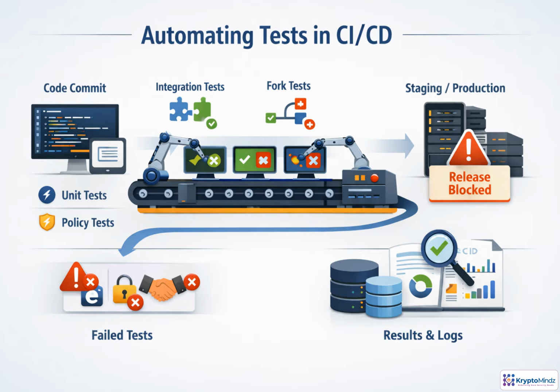CI/CD turns testing into a release gate, not a checklist afterthought. Every commit should trigger fast unit and policy checks. Before staging, run deeper integration, fork-based, adversarial, and transaction validation tests. If a critical safety or refusal test fails, the pipeline stops automatically, preventing risky changes from quietly moving forward. Just as important, store results with logs, audit trails, model versions, and prompt versions. That creates evidence for debugging, compliance, and confident releases.